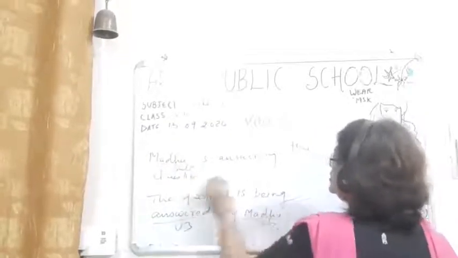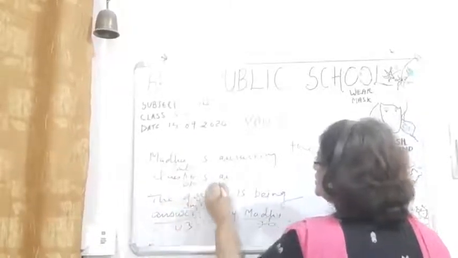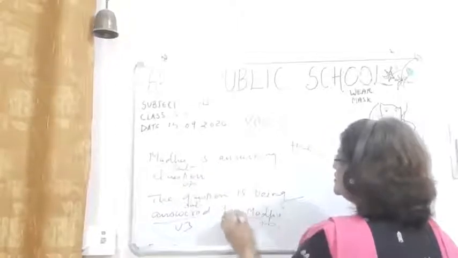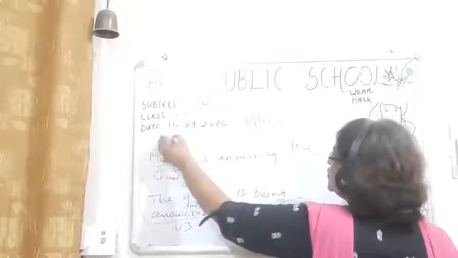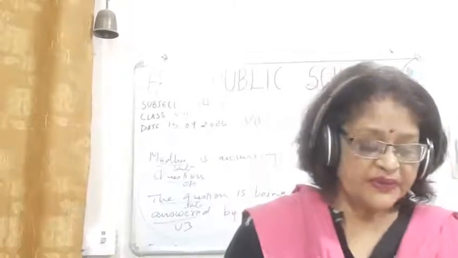Okay, and this object becomes the subject in the passive voice, and "is answering" is in the present continuous. So that's why "is being answered" is there. So what is the formula for present continuous?